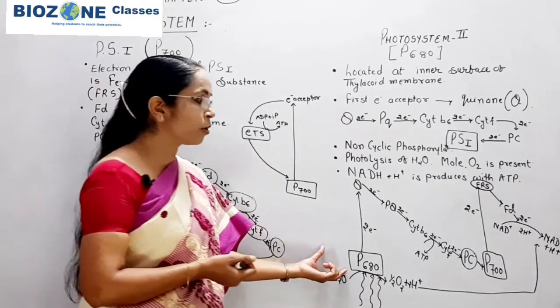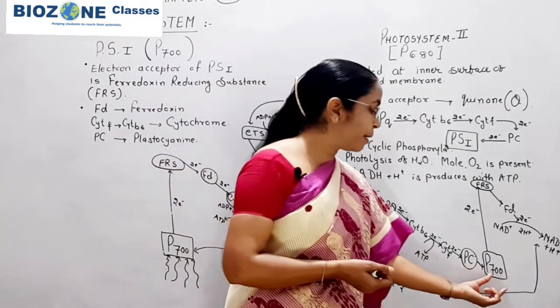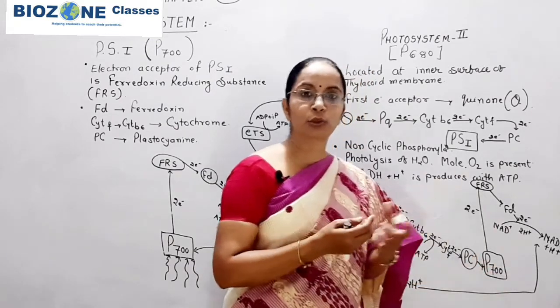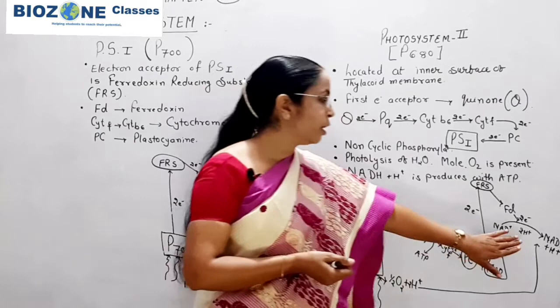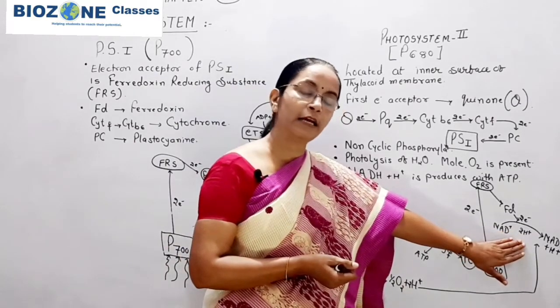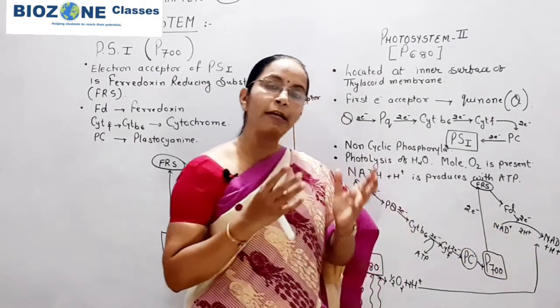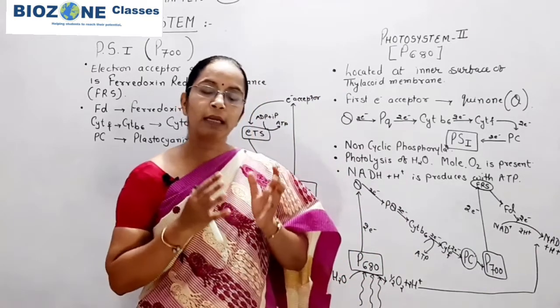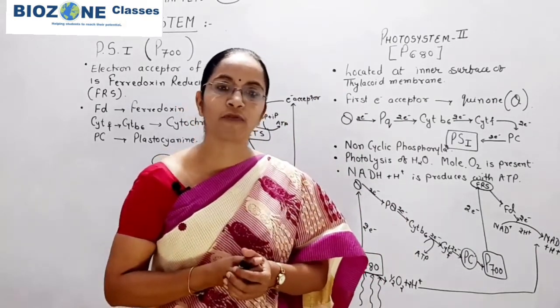In this case, you remember, we also study PS1 or P700, but this PS1 is not associated with ATP generation. Here it is associated with the NADH2 formation. So why are there two different functions for PS1?